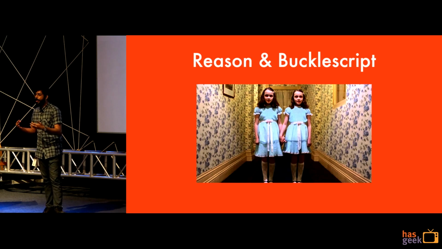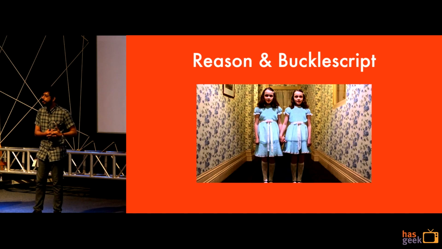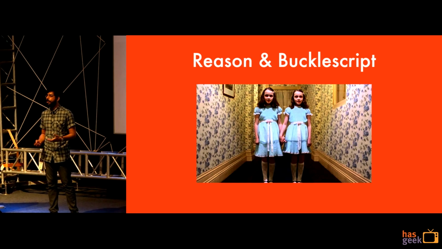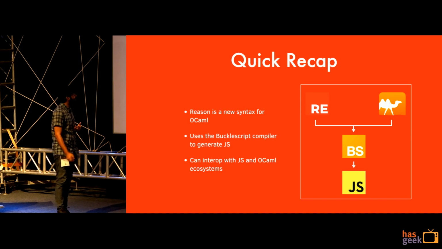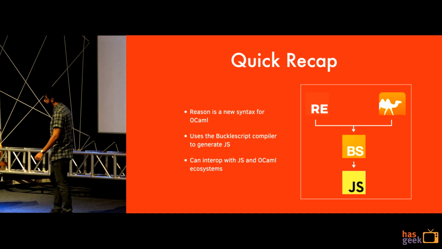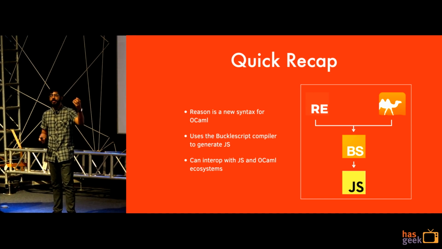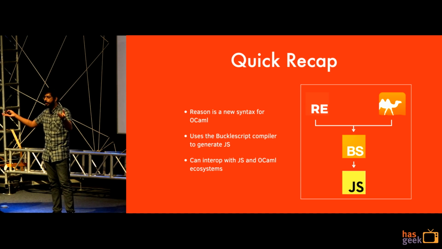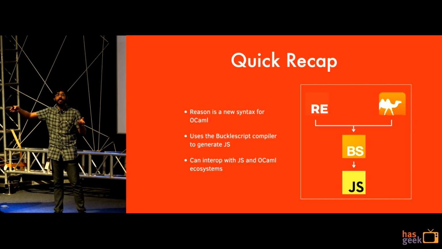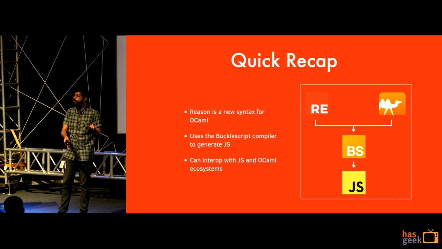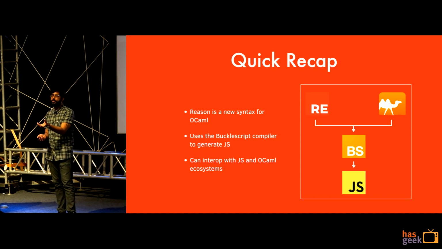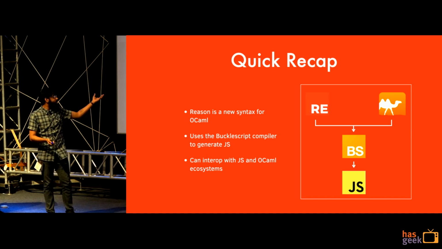Reason and BuckleScript are sort of evil twin sisters working in tandem together. While you can use Reason with other OCaml backends as well, it's by far the best to use it with BuckleScript because it's just amazing. So quick recap, Reason is a new syntax for a very old programming language, OCaml. You can use both the entire JavaScript ecosystem as well as the OCaml ecosystem, right? You're talking about a 25-year-old programming language and the plethora of libraries that have been developed for many, many decades that you can use in your front-end code or your server-side code today, and you're talking about the entire NPM ecosystem. Bring those two together, get the advantages of a functional language, and you get Reason.